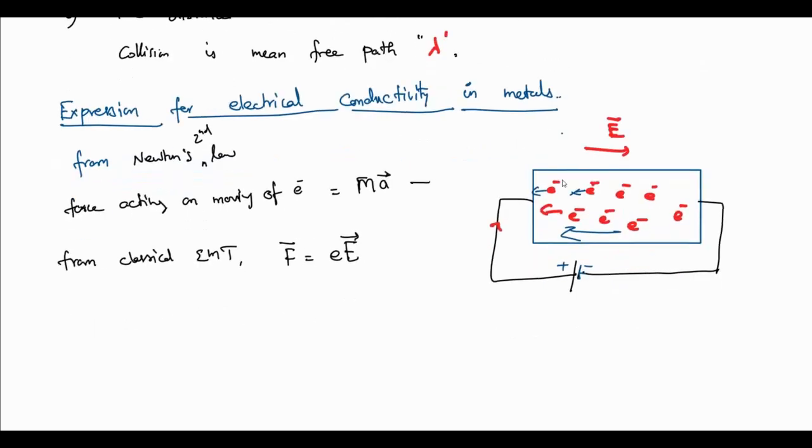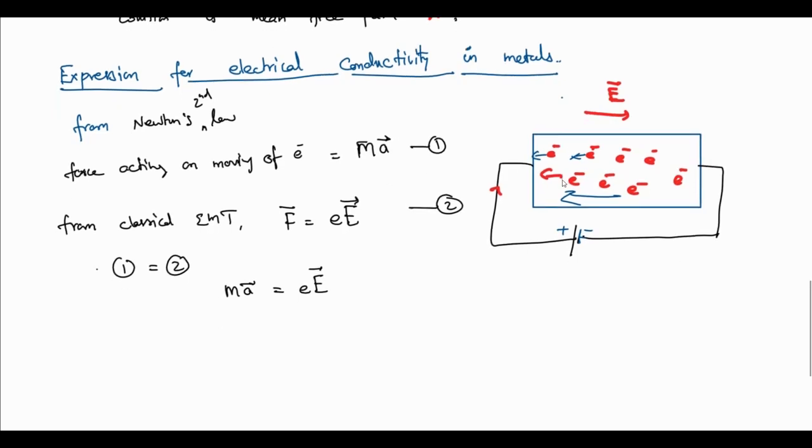Both ways we represent the same force; it is not a different force, so 1 equals 2. So ma equals the charge of the electron into the applied electric field, and the acceleration can be rewritten as charge times electric field divided by mass. This is our third equation.